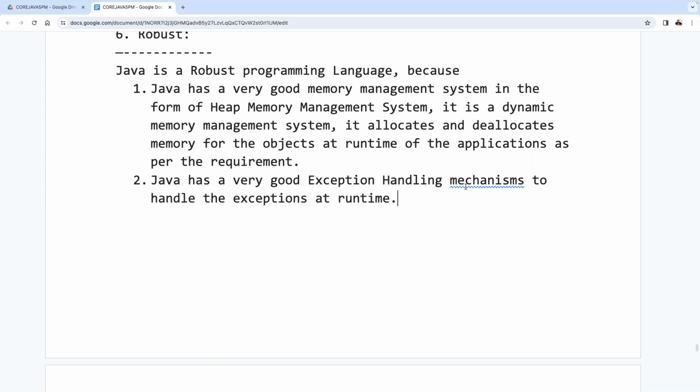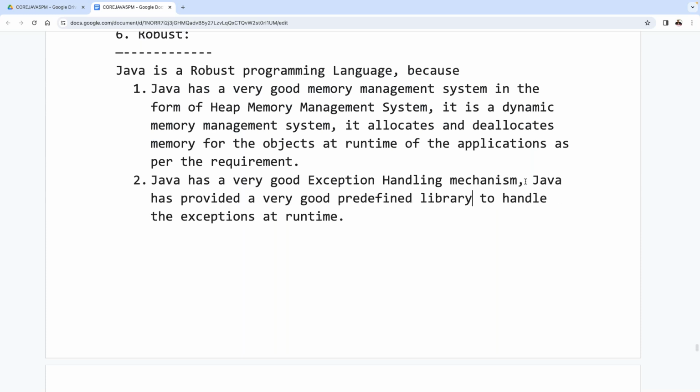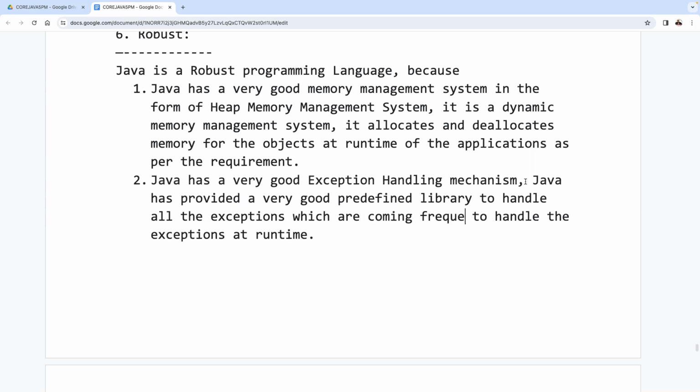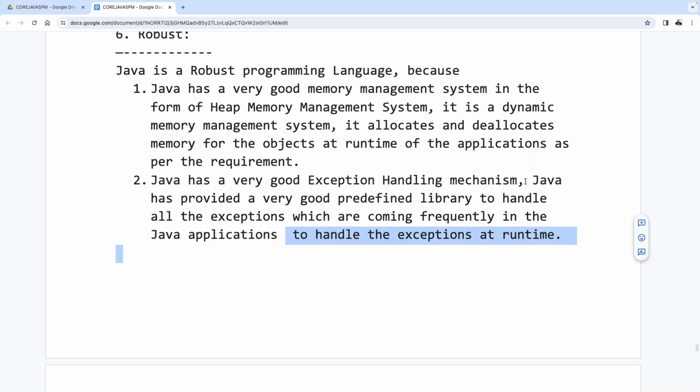And one more point I'm telling you, observe carefully. Java has very good exception handling mechanisms. Then here I want to provide another point. Java has provided a very good predefined library. What is that, sir? Java has provided a very good predefined library to handle all the exceptions which come frequently in Java applications. That's it.